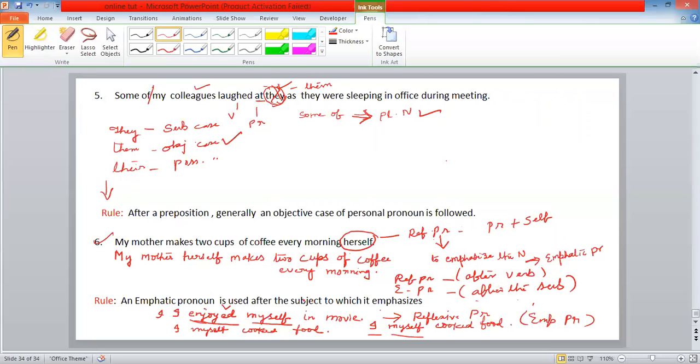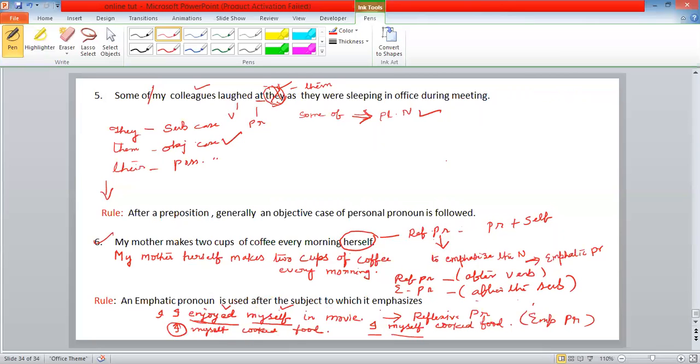So, for example, see the examples over here. I enjoyed myself in movie. Here, myself is reflexive pronoun because it comes after verb enjoyed. Now let's see emphatic pronoun. I myself cooked food. Here emphatic pronoun comes after the subject.